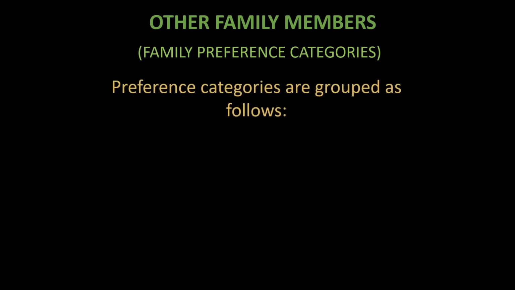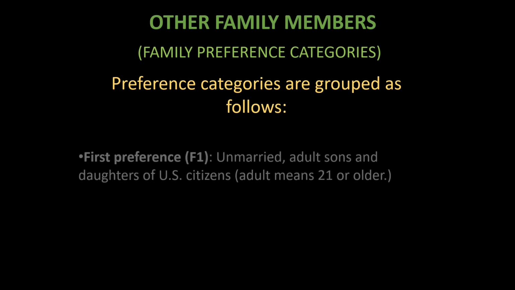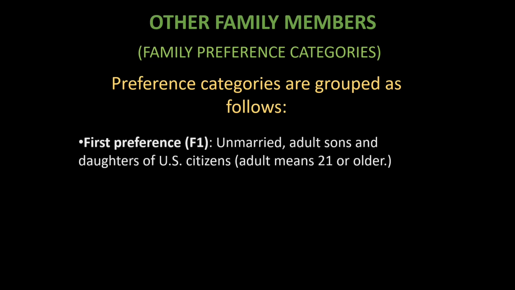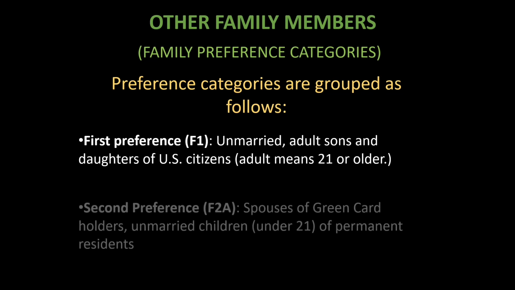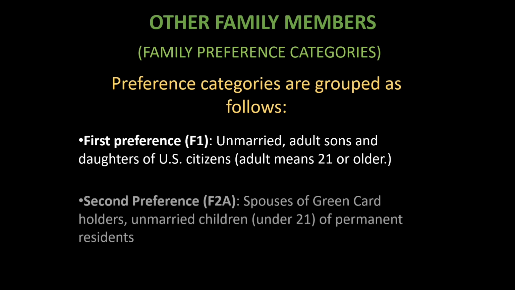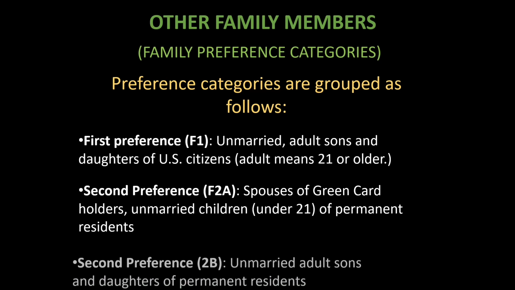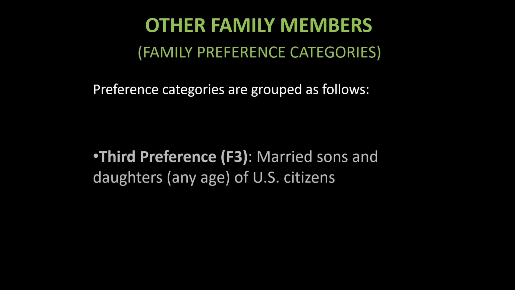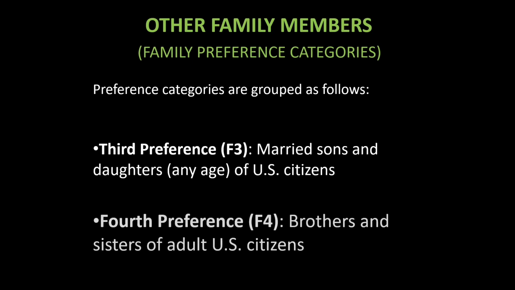Here are the preference categories. For first preference or F1, these are for unmarried adult sons and daughters of US citizens. Adult means 21 or older. For second preference or F2A, spouses of green card holders, unmarried children under 21 of permanent residents. Second preference or F2B, these are for unmarried adult sons and daughters of permanent residents. For third preference or F3, married sons and daughters any age of US citizens. Fourth preference or F4, brothers and sisters of adult US citizens.